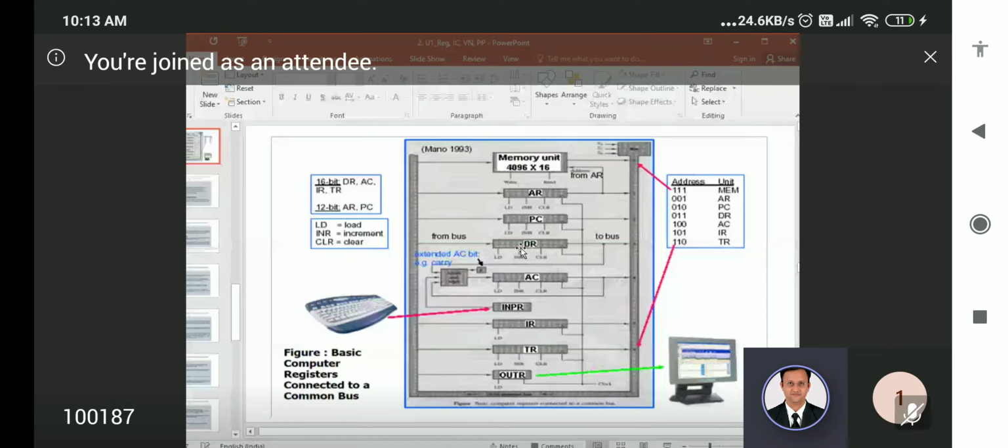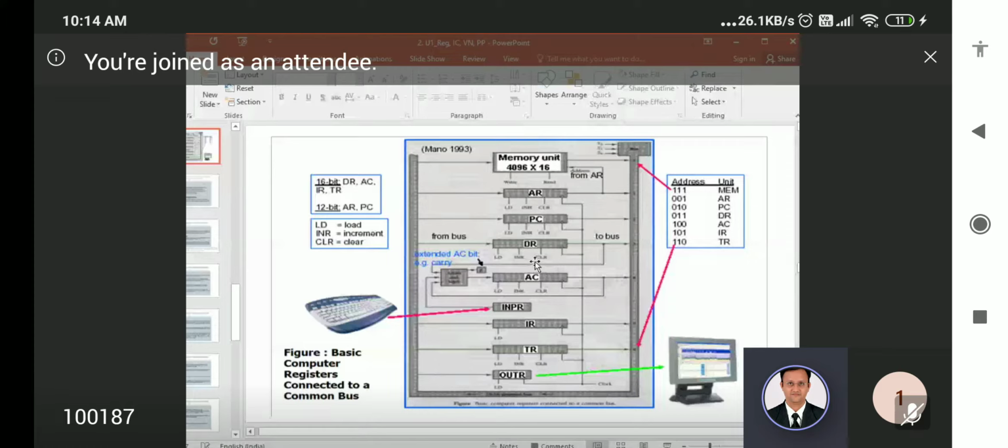Now the data register is filled with data. Now what do we have to do? See, increment or clear, some operation we have to do, right?